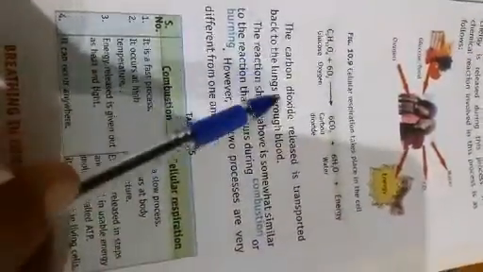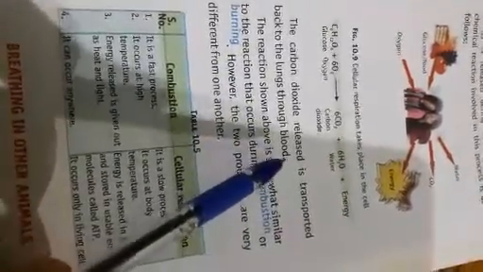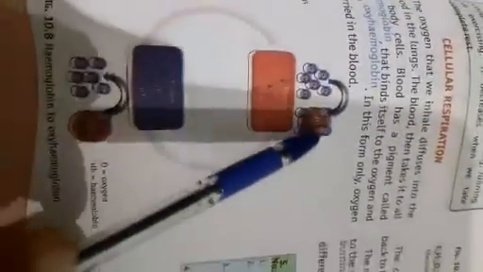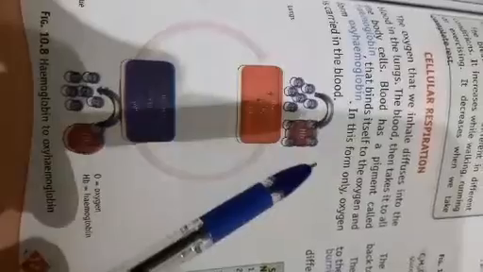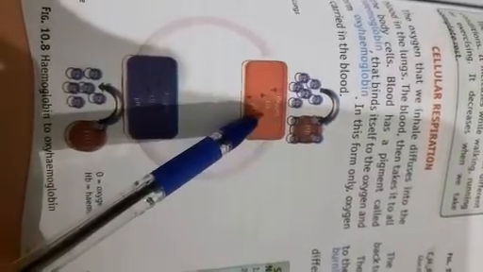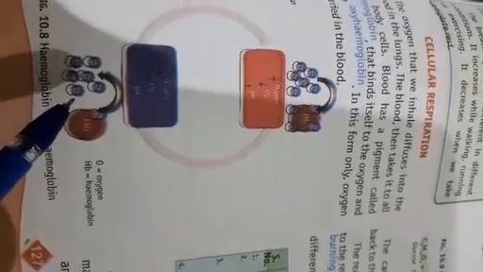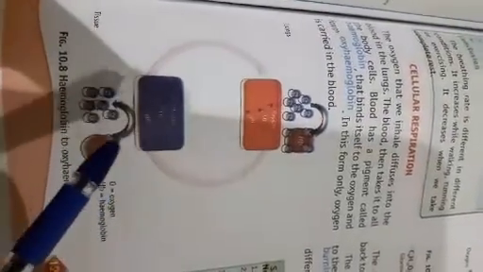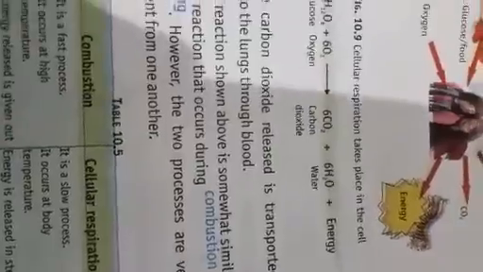activity. The carbon dioxide released is transported back to the lungs through blood. As we have seen, our hemoglobin carries oxygen, and it will also carry the CO2. When it releases the oxygen at the tissue or cellular level, it will carry the CO2 and release it into the lungs so that we expel it out into the air.